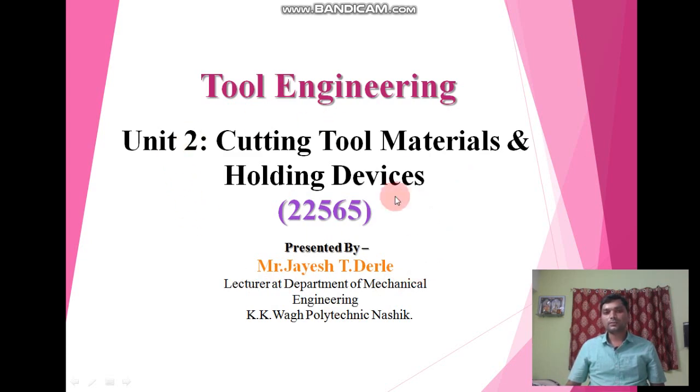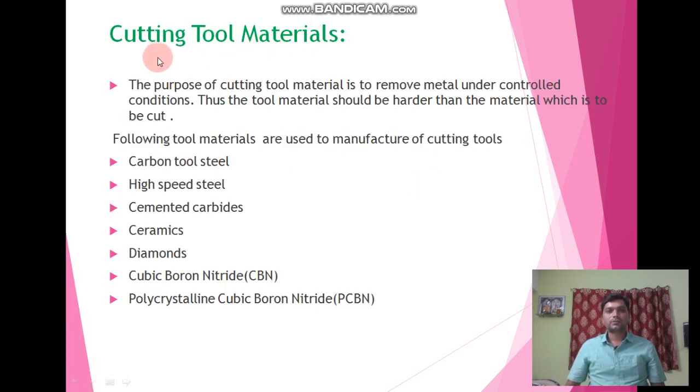In this session we are going to discuss the cutting tool material, that is the first part of this unit number two. We know that the purpose of cutting tool material is to remove metal under controlled conditions. For that purpose the tool material should be harder than the material which is to be cut. So here we have 7 tool materials.